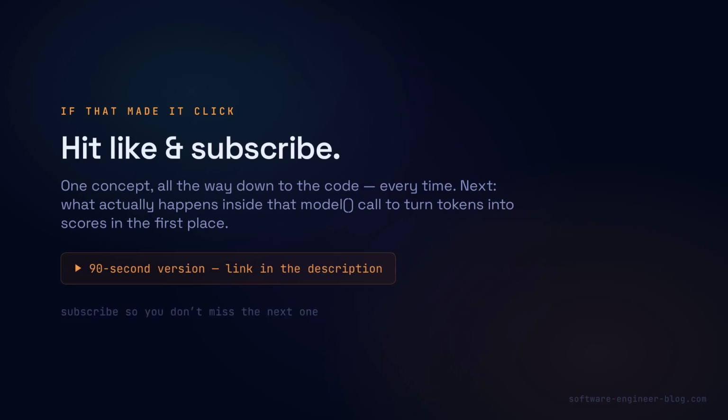Next up, what actually happens inside that model function to turn tokens into those scores in the first place?